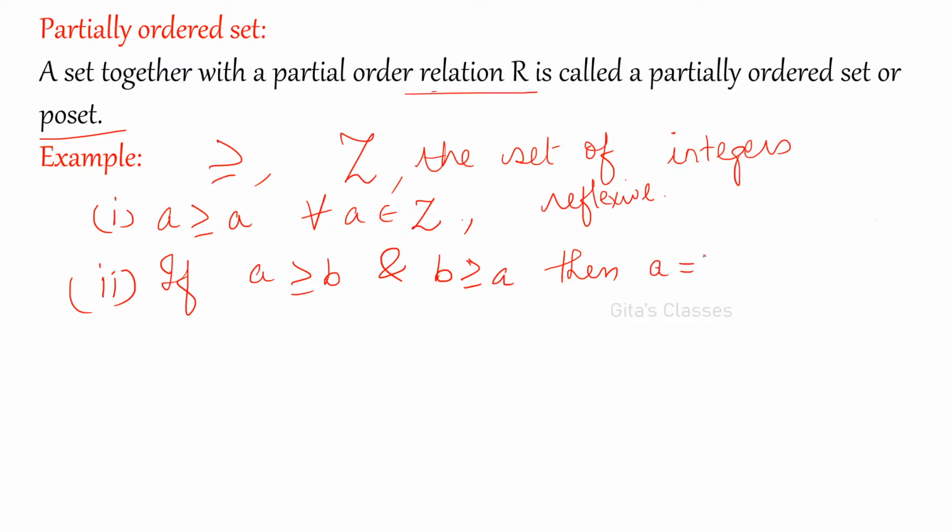When is it possible? When they are equal. A is equal to B. Then only it is possible. A is equal to B.